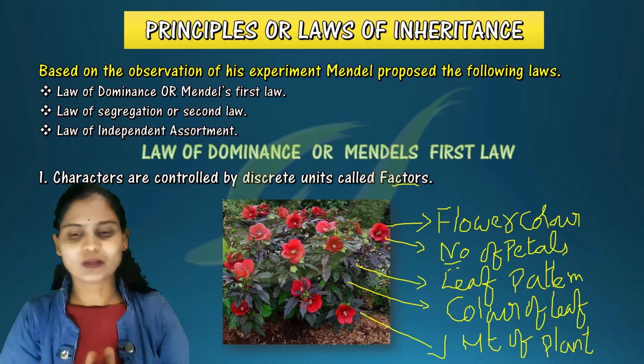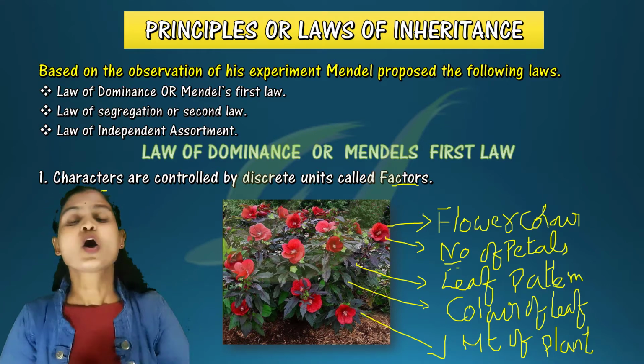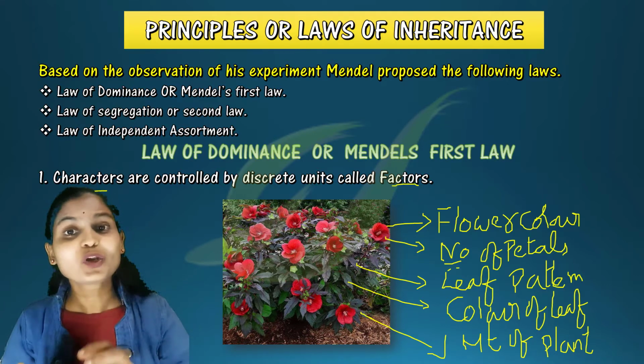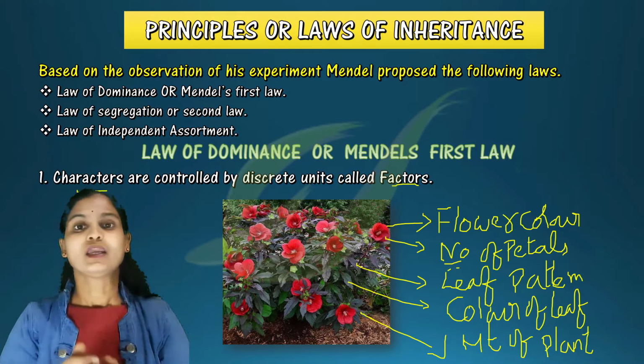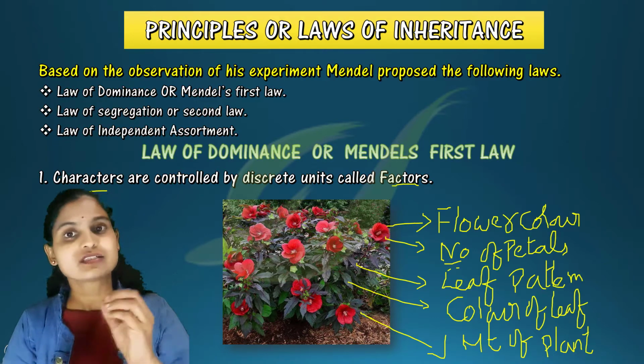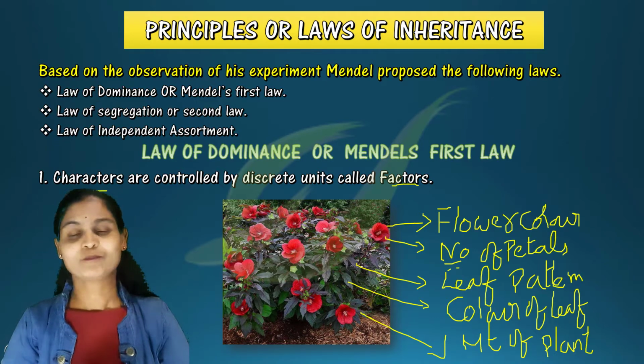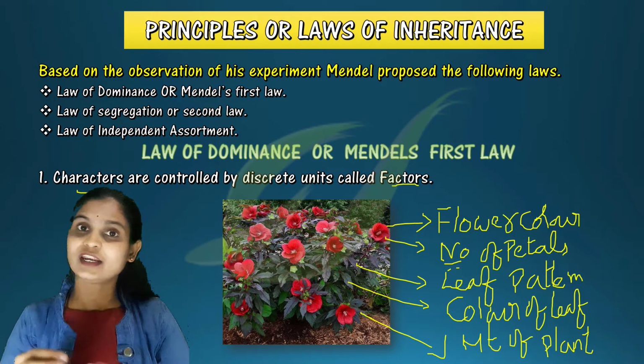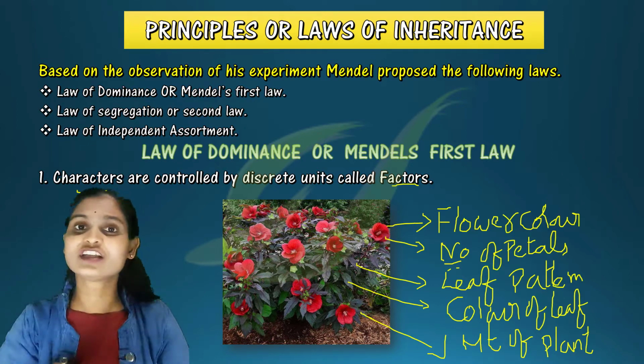So what does it mean? It means all these characters are controlled by a particular gene. In a plant, we know that many cells are present. Inside the cells, the nucleus is there. Inside the nucleus is DNA, and DNA contains many genes.